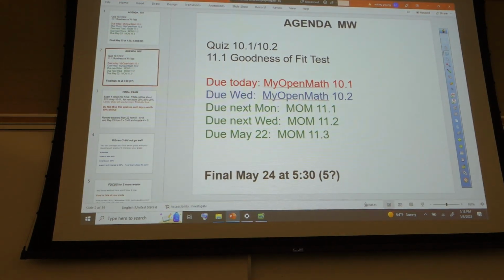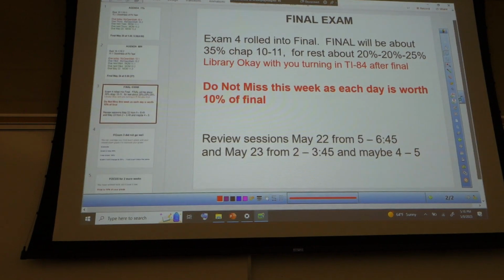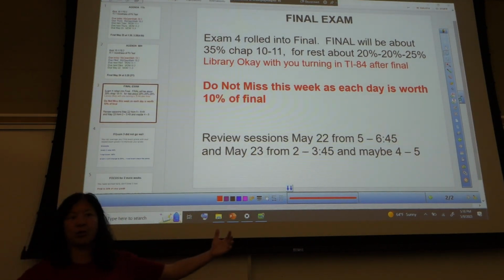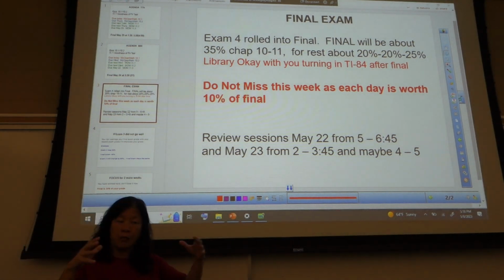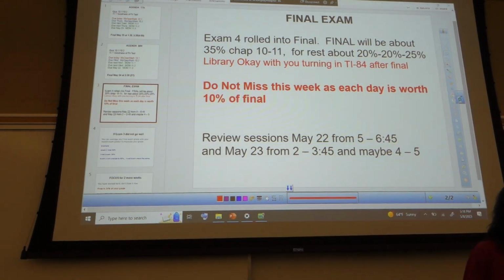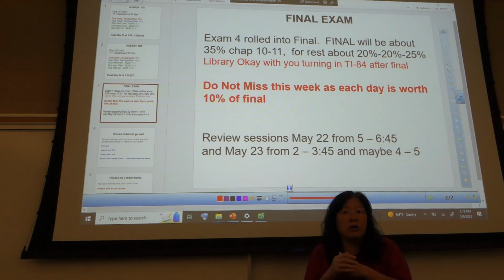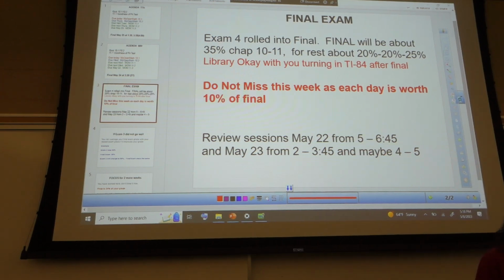The final exam is going to be the final exam and exam 4 together. So you have this exam, it's worth 24 points. About a fourth of that is going to be exam 4. The rest of it is going to be the final, which is cumulative. So that 25% that's exam 4 plus another 10% of the final is going to be exam 4 material. So exam 4 material will make up 35% of that exam.